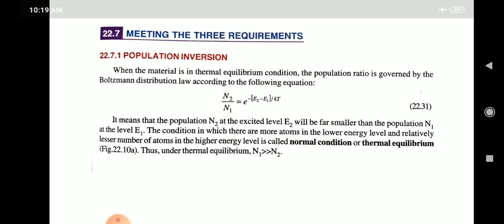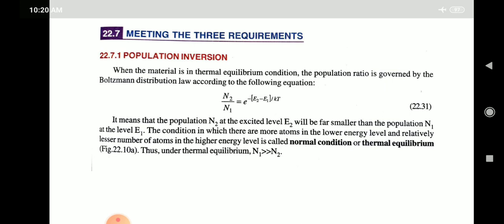Now, when the material is in the thermal equilibrium condition, the population ratio is governed by the Boltzmann distribution law according to the following equation. N2 upon N1 is equal to e to the power minus (E2 minus E1) upon KT. It means that the population N2 at the excited level E2 will be far smaller than the population N1 at the level E1.